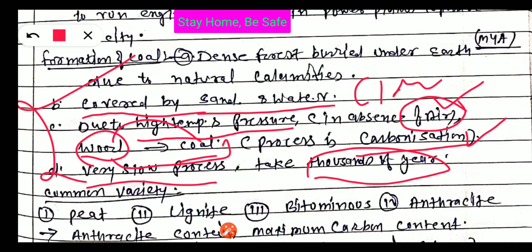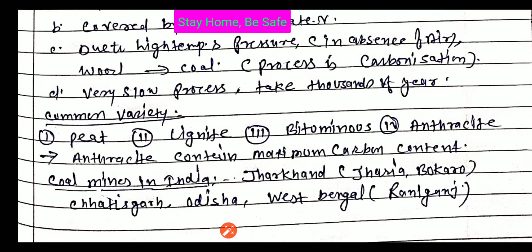I am repeating. Dense forest that was present on the surface, due to the natural calamities, was buried under the earth under high temperature and pressure. The wood of the forest was converted into coal. That process is called carbonization. It is a very slow process. It takes thousands of years to form. Clear?